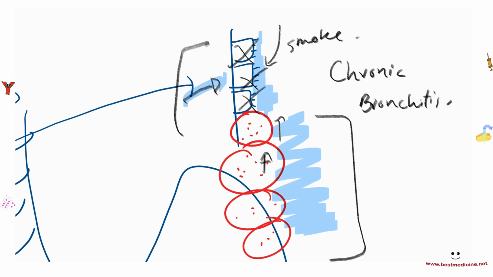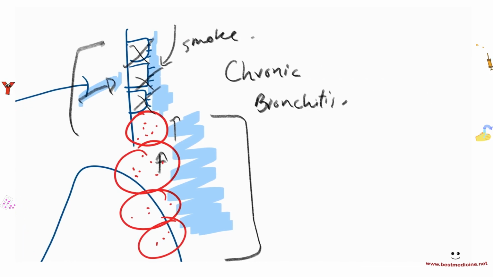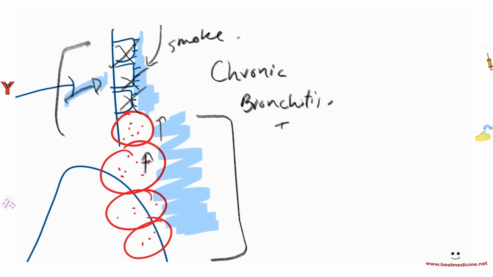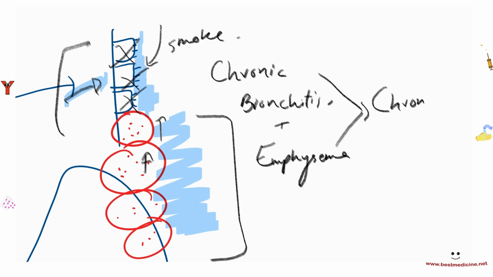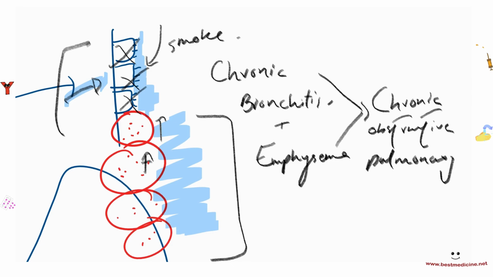On top of this, as smoke goes into the deeper portions of the lung over time, the lungs lose their elasticity, and that is called emphysema. And together, they give you chronic obstructive pulmonary disease.